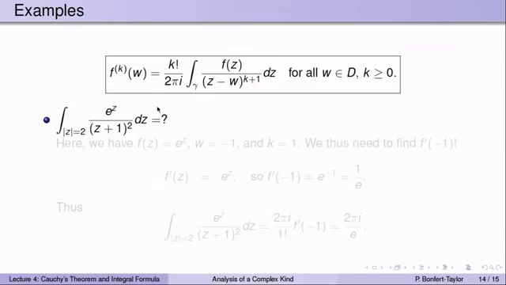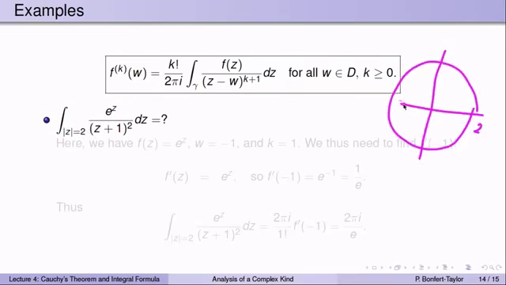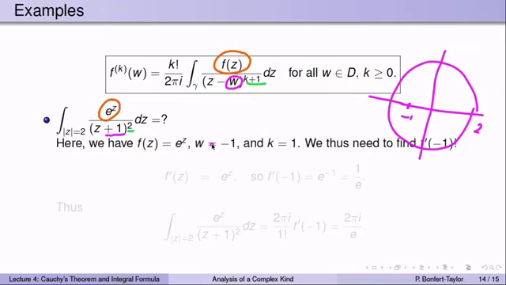Here's another example. Again, this is the Cauchy integral formula for derivatives. And now we want to find the integral over the circle of radius 2 of e to the z over z plus 1 squared dz. Set up, we're integrating over the circle of radius 2. That circle contains negative 1, which is our w. We have e to the z being the function f of z, and we have k plus 1 equal to 2, so k is equal to 1, and w is minus 1 because we have a plus 1. Therefore, we need to find f prime of w, so f prime of negative 1. f is the function e to the z, its derivative is itself, e to the z, so f prime of negative 1 is e to the negative 1, which equals 1 over e.